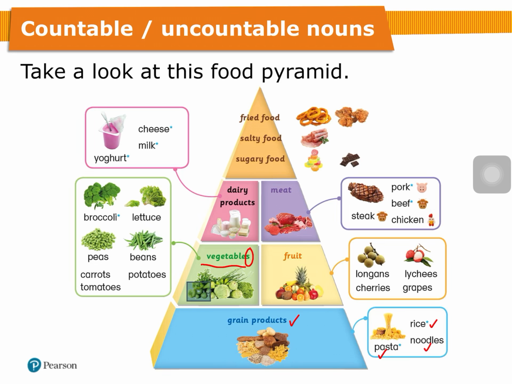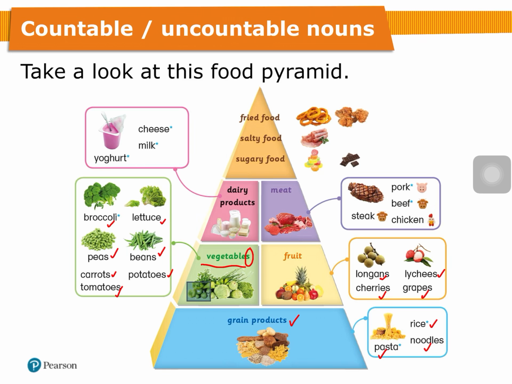Alright, what examples are vegetables? Like broccoli, 西蘭花, lettuce, 生菜, peas, beans, carrots, 紅蘿蔔, potatoes, 薯仔, tomatoes. Okay, next, we also have to eat some fruits like longans, 龍眼, lychees, 荔枝, cherries, 車厘子, grapes, 提子.